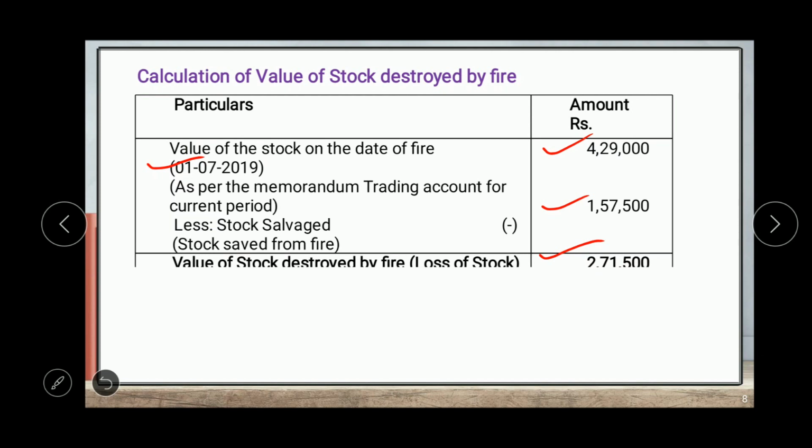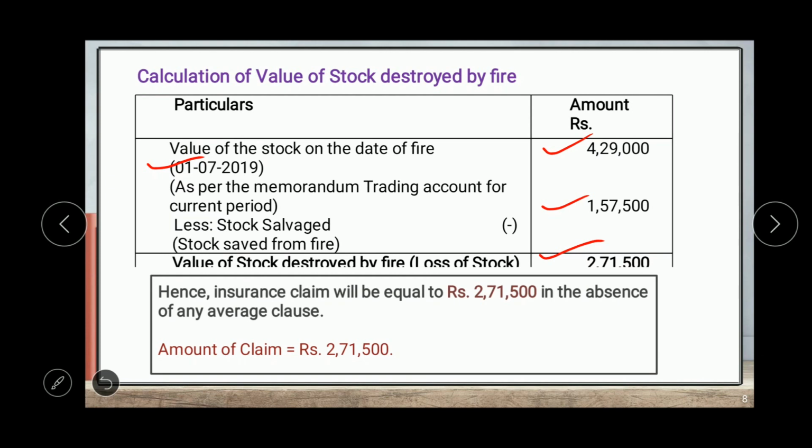So in this example, there is no given any amount of insurance policy. It means there is no application of average clause. If there is no application of average clause, so the amount of claim is equal to the value of stock destroyed by fire. It means 2,71,500. So we can write it as, hence insurance claim will be equal to rupees 2,71,500 in the absence of any average clause.